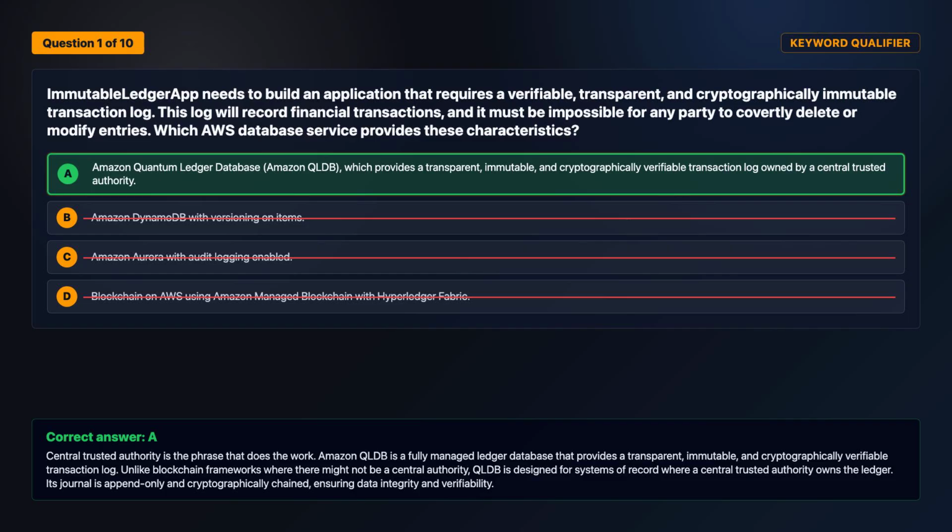Unlike blockchain frameworks, where there might not be a central authority, QLDB is designed for systems of record where a central trusted authority owns the ledger. Its journal is append-only and cryptographically chained, ensuring data integrity and verifiability.